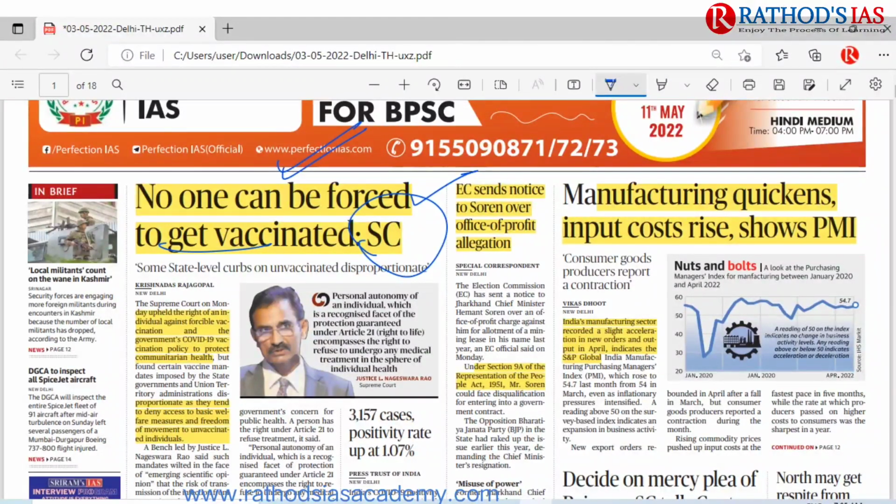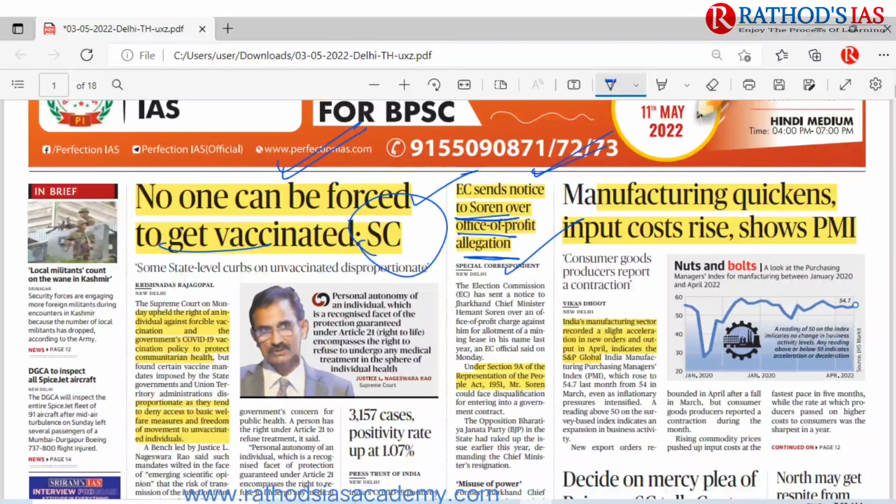This is the thing which was mainly said by the Supreme Court. The Supreme Court said that it is a right of an individual against forcible vaccination, and the government's COVID-19 vaccine policy is to protect communitarian health. So here the Supreme Court says that no one should be forced to get vaccinated. And the next topic is regarding the EC sending notice to Soren over Office of Profit allegation.